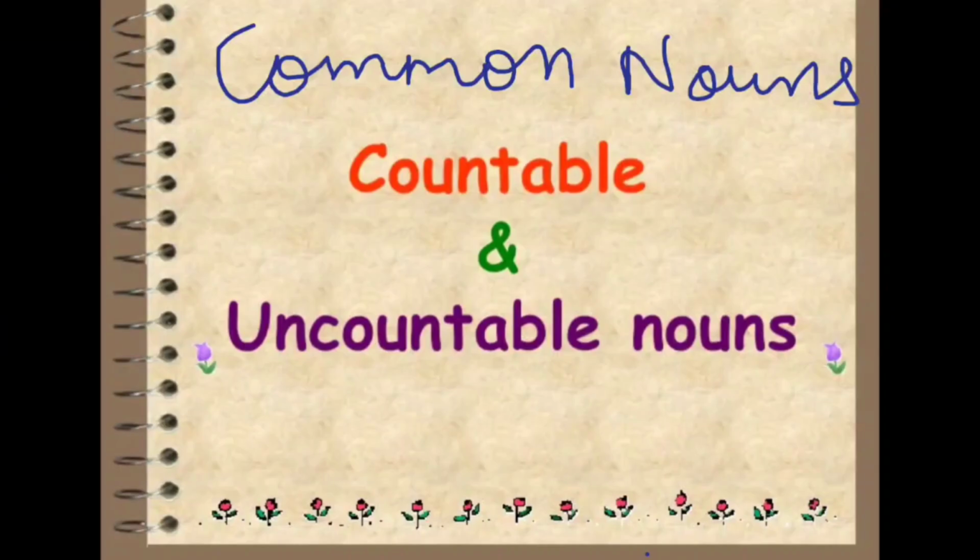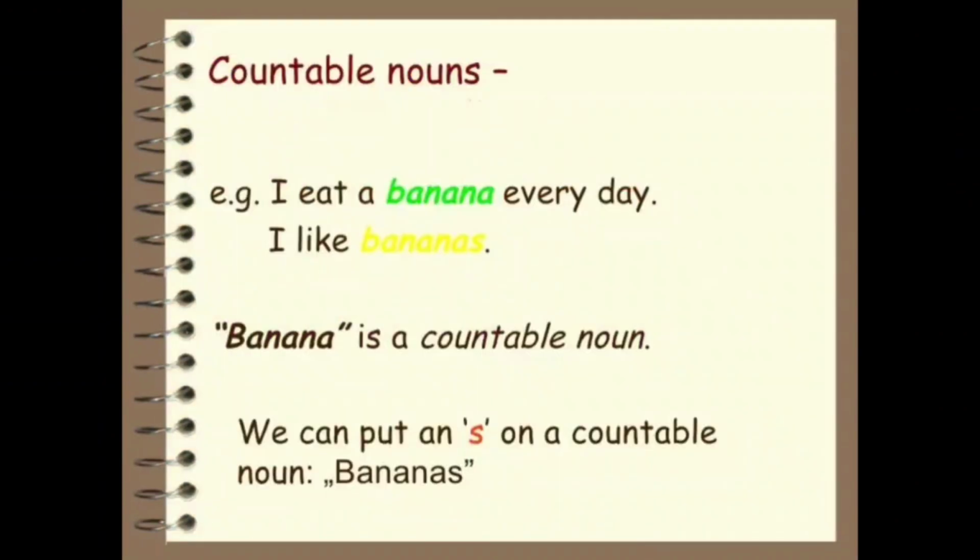Countable and uncountable nouns. Common nouns can be divided into countable nouns and uncountable nouns. Okay, so in common nouns there are further two types of nouns, countable and uncountable. Countable nouns are nouns that can be counted. Example, I eat a banana every day. Here a banana means banana in singular form. That means one. I eat a banana every day. Banana is countable.